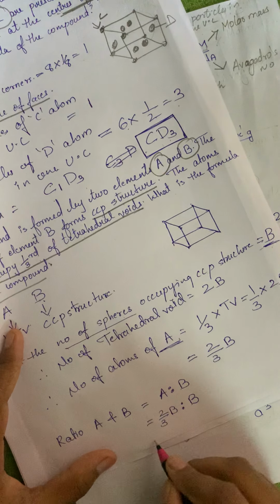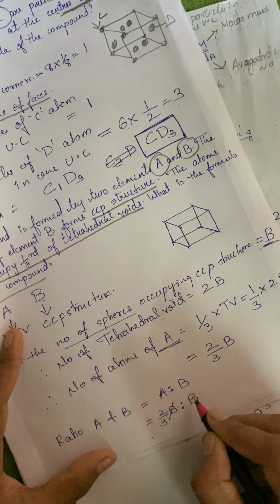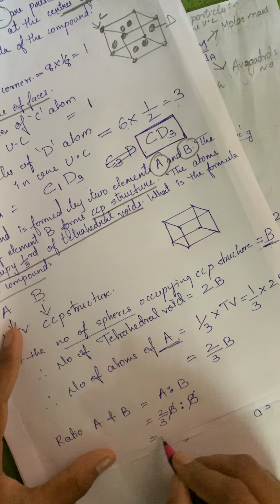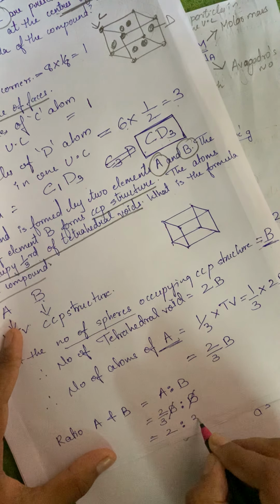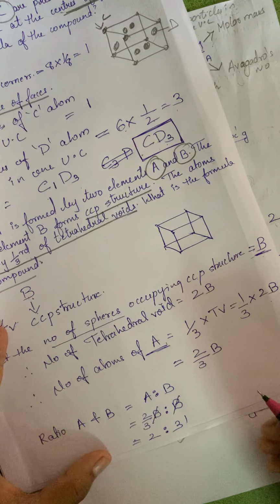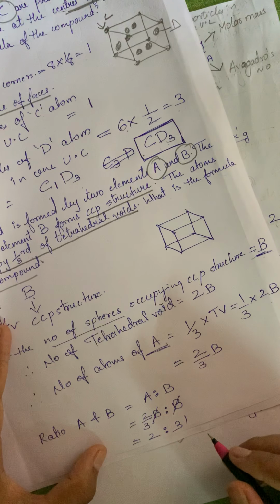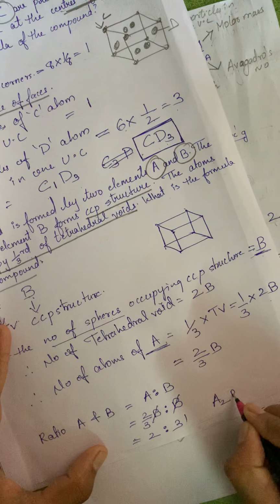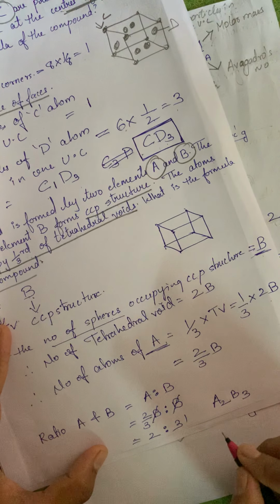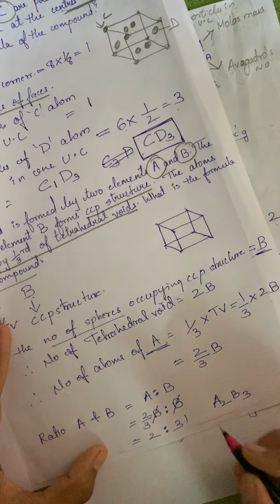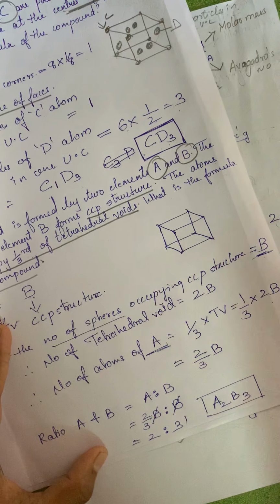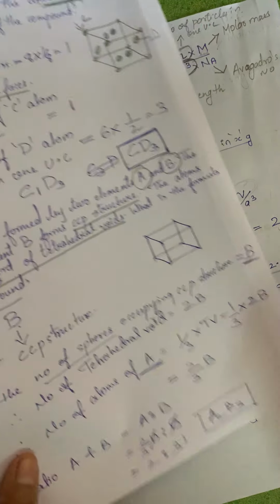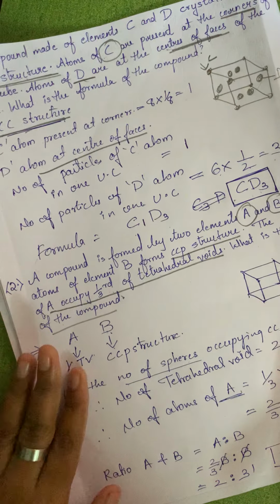So B and B get cancelled, and it is nothing but 2 ratio 3. So the formula is A2B3. Simple. Hopefully till here it is understood.